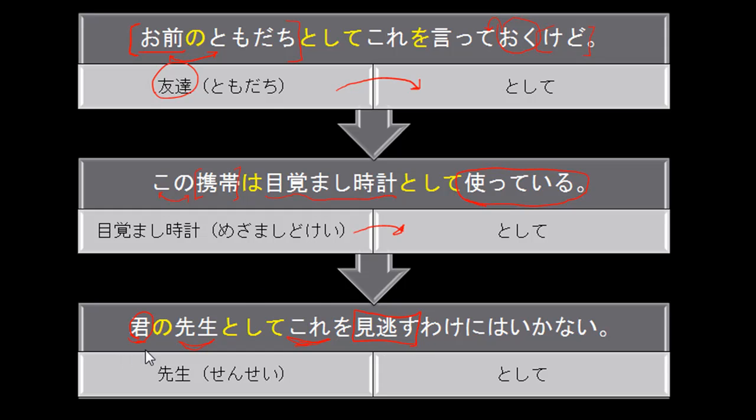Let's take a look at the overall meaning of the sentence. Once again, kimi no sensei toshite kore o minogasu wake ni wa ikanai. So as your teacher, I can't let this go, or I can't pretend that I didn't see this. Obviously, we have this toshite connected to sensei here, and they get connected right here. They're kind of split by an imaginary wall.